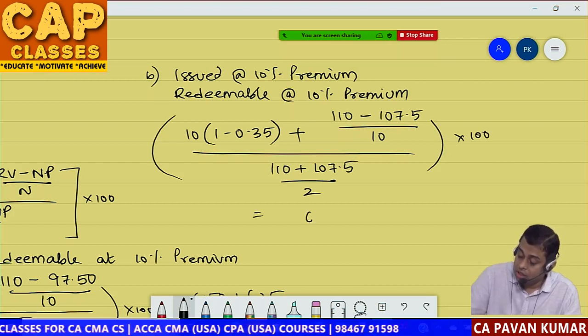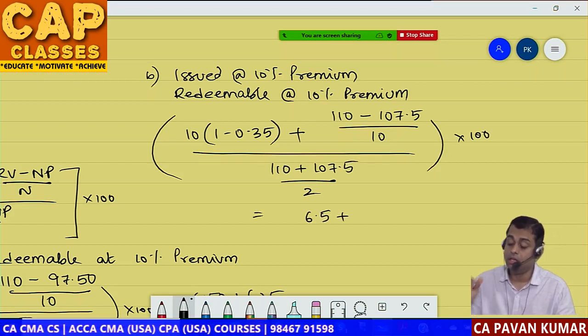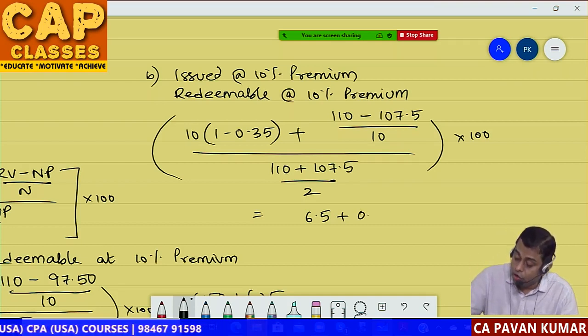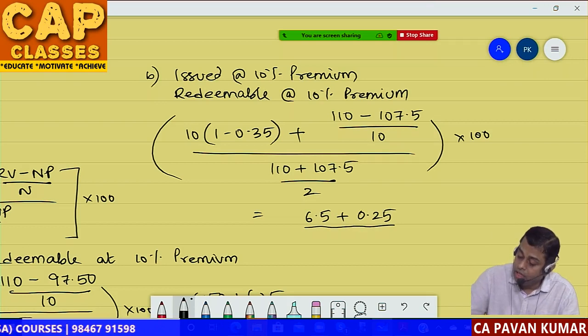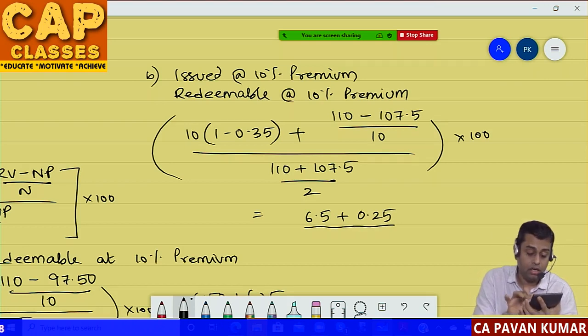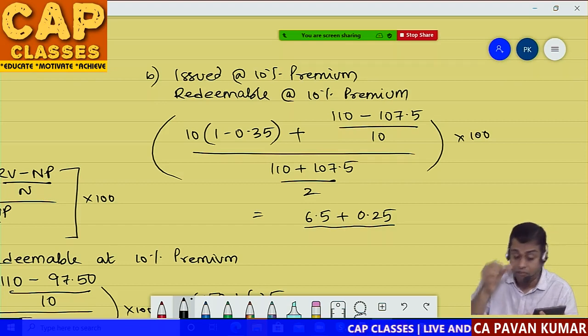That is equal to 6.5 plus. So 110 minus 107.5 is 2 rupee 50 paisa, divided by 10 is 0.25. Divided by 110 plus 107.5 divided by 2. That is 108.75.